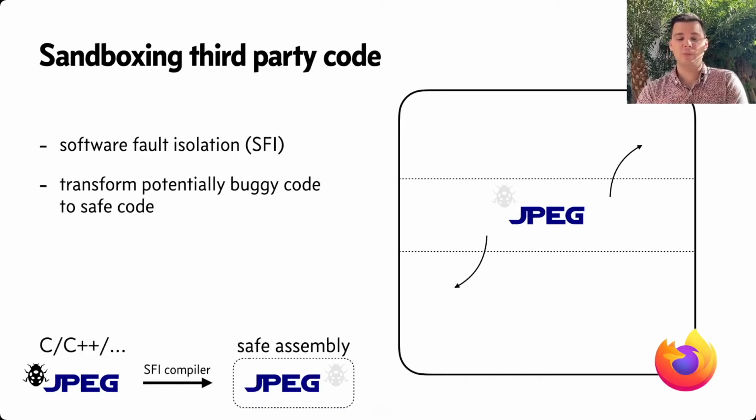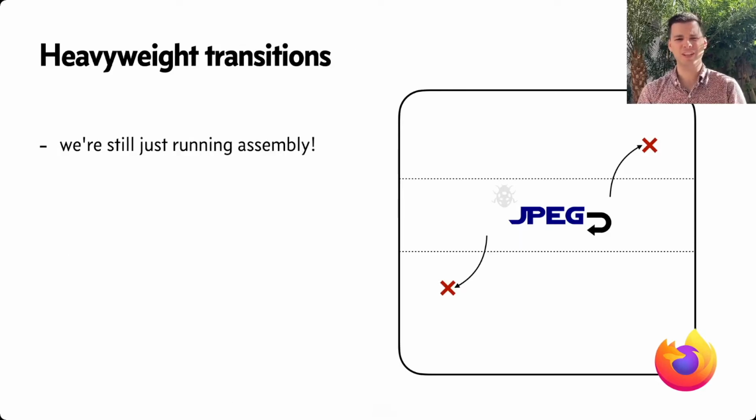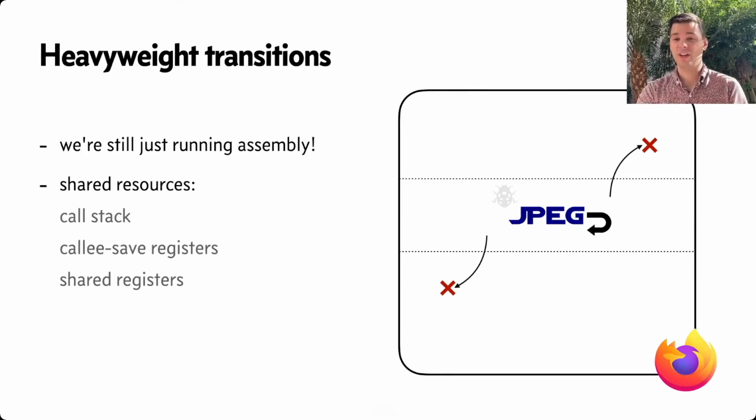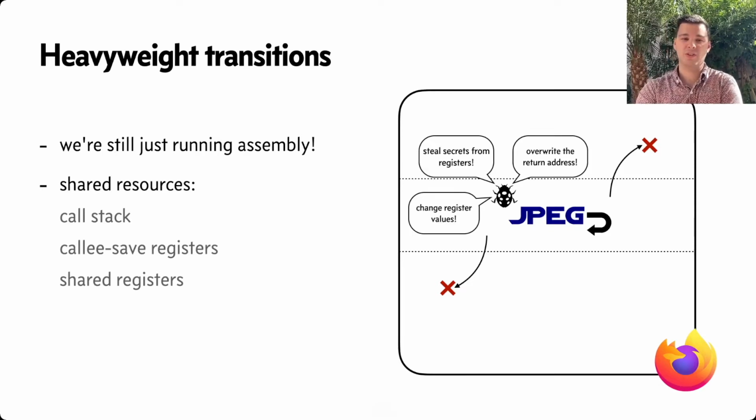This safe assembly is produced by adding extra structure and properties to the assembly, such as memory isolation and control flow integrity, to prevent these classes of memory safety bugs. Unfortunately, this isn't quite enough because we're still just running assembly. And that means that we have a number of shared resources, such as a call stack, callee save registers, and shared registers. So even if we no longer have memory isolation bugs, a bug in libjpeg can still overwrite the return address, change register values, or steal secrets from registers.